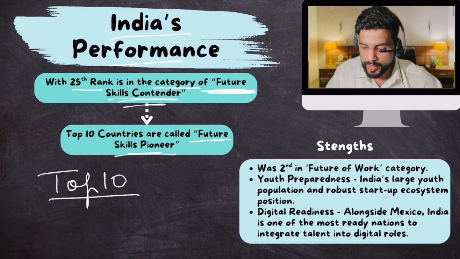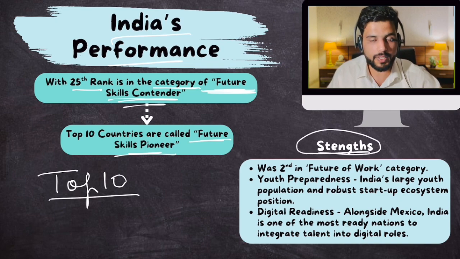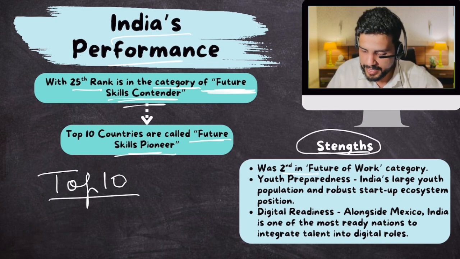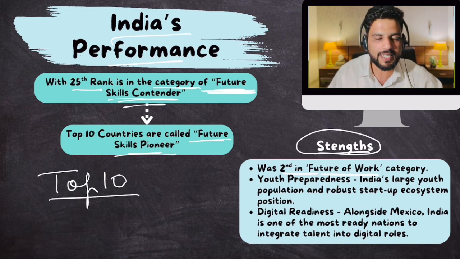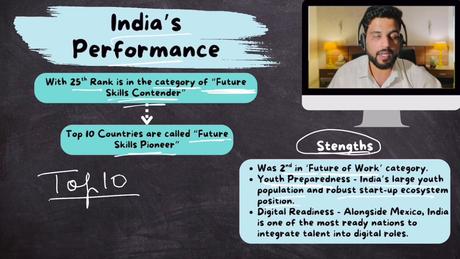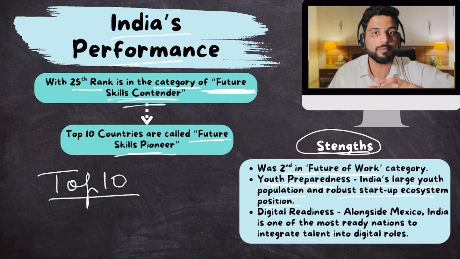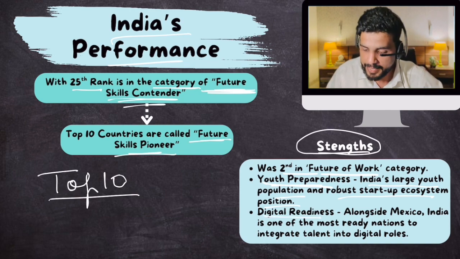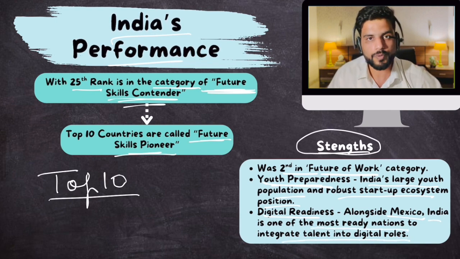Okay, now India's strengths as per this index are: India was second in future of work category, we just discussed. That's very proud. India's youth preparedness is good. India has large youth population and robust startup ecosystem position. India is third in the world when it comes to startup ecosystem. Then digital readiness. Alongside Mexico, India is one of the most ready nations to integrate talent into digital roles.